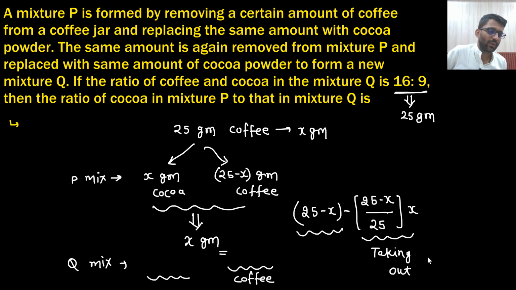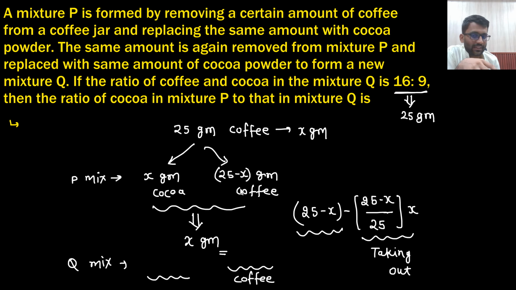Now this much you have taken out, and from here also you will take out something, and that will be replaced with cocoa powder. So in the remaining mixture, this much of coffee is left. Say yes or no. You take out some part, and you replace that part by cocoa powder, not by coffee.